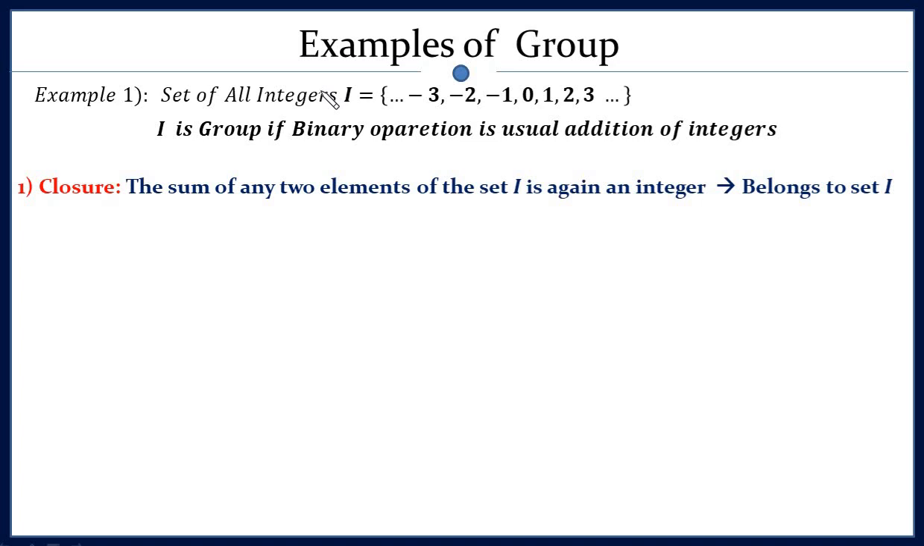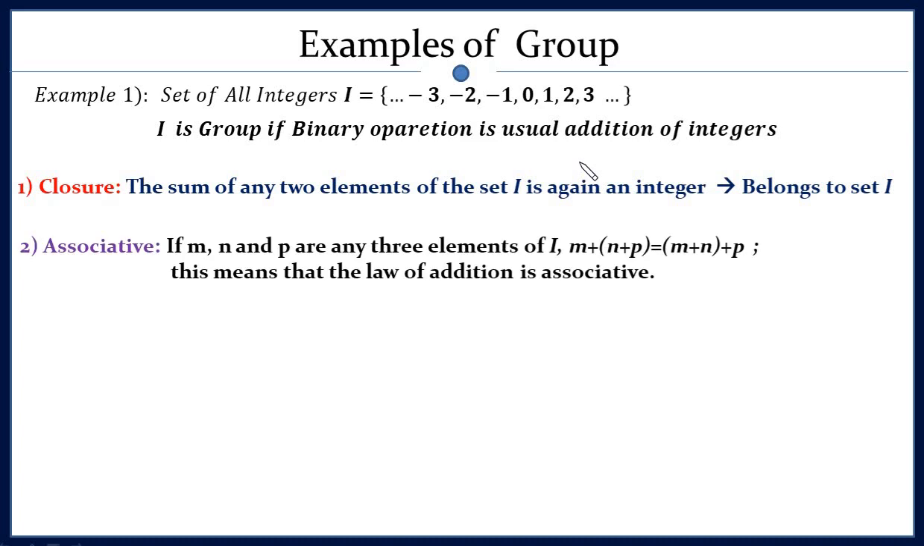Let's see how. First, the closure property. Just take any two elements of this set and add them. The addition of two integers is an integer, and this is the set of all integers. That means the resultant integer must be in this set. Therefore, the closure property is satisfied.